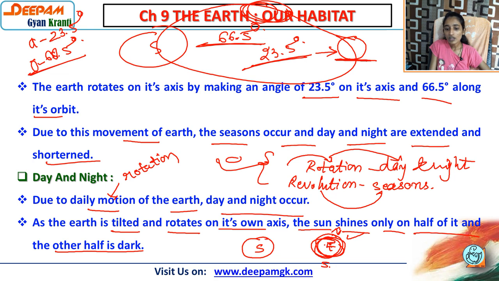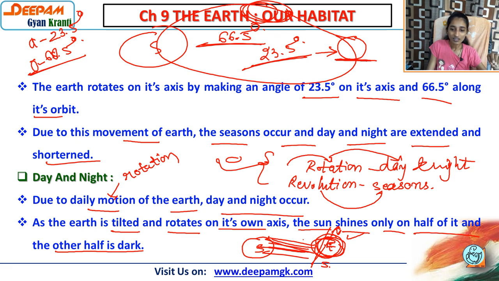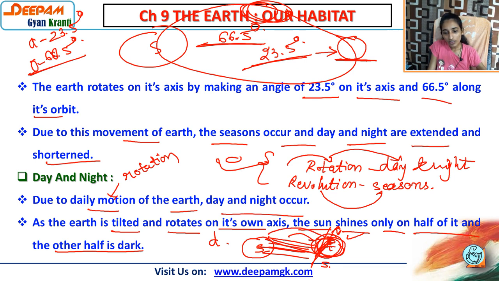The rays of the sun will only cover one part of the earth, and the part which gets the sunlight has the day, and the part which does not get the sunlight has night. मतलब जो पार्ट में लाइट होगी वो पार्ट में डे होगा, और जो पार्ट में लाइट नहीं होगी वहाँ पे क्या होगा? नाइट.